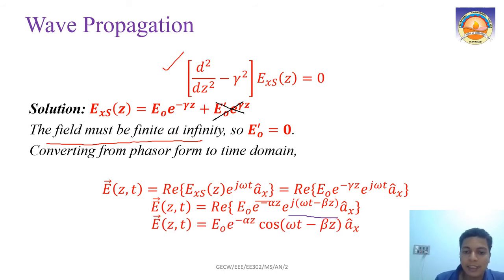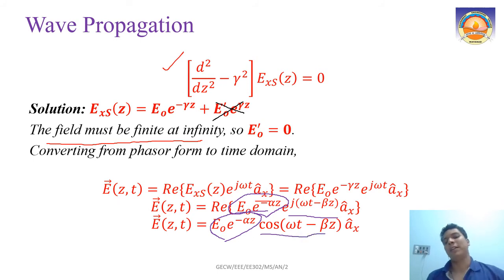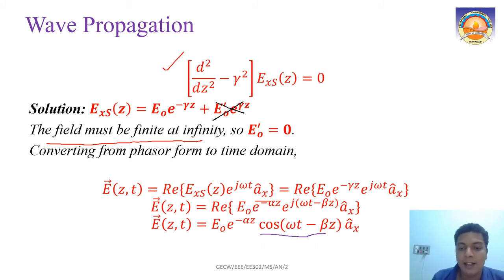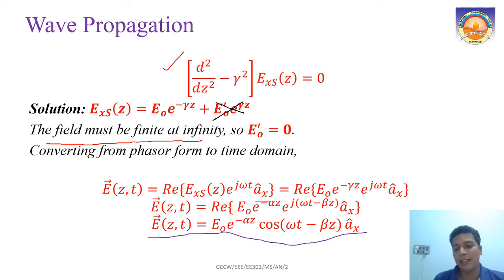Real part means that E0 e raised to minus alpha z is all real, so we can take it out. Then e raised to jx is cos x plus j sin x, so if you take the real part only, we get the cosine part, cos of omega t minus beta z, into a x. This is our field when it comes to a lossy dielectric: E0 e raised to minus alpha z cos omega t minus beta z in the x direction.